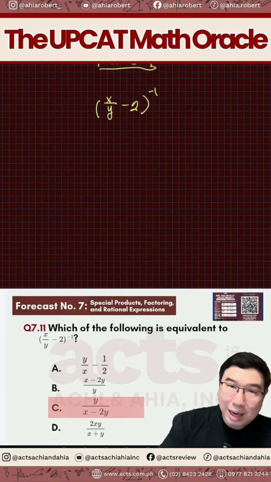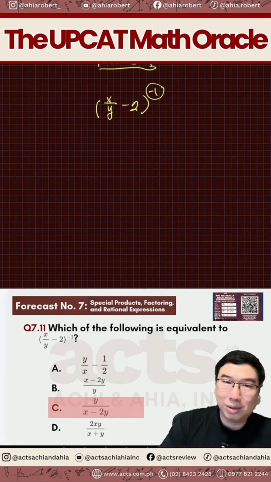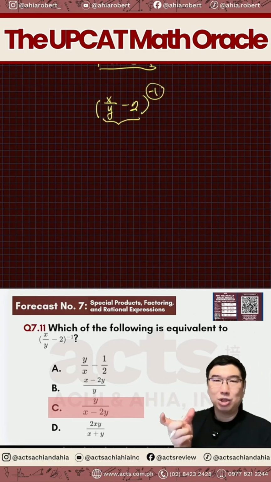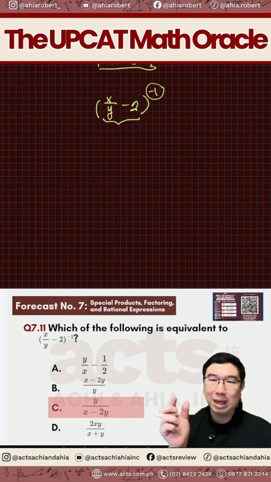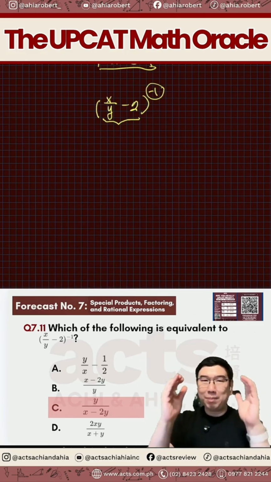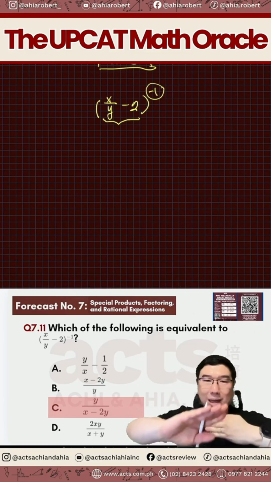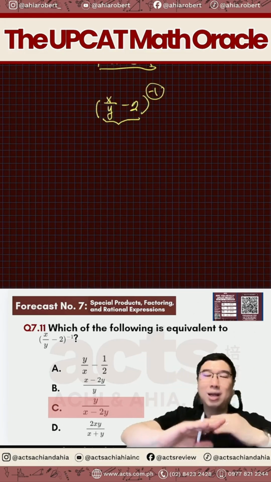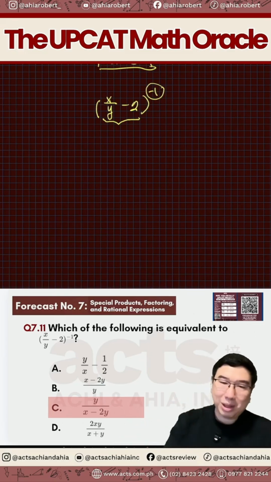So, pag may negative 1 exponent tayo na ganito, what is very important here is yung inside that parenthesis should only be a single term. A single fraction lang. Kasi pag single fraction na lang siya, alam natin pag may negative 1 ka, reciprocal na lang gagawin mo sa kanila. Right? So, yun ang very important. So, paano natin gagawin yun?